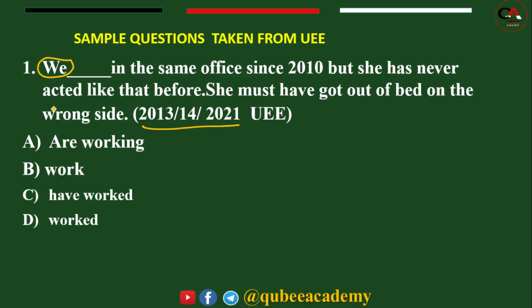Then we blank in the same office since. Now since is the indicator of present perfect.